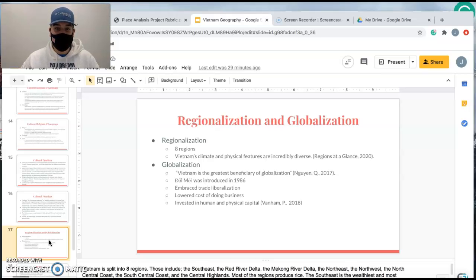Regionalization, there's 8 regions. Vietnam's climate and physical features are incredibly diverse. And globalization, Vietnam is the greatest beneficiary of globalization. They embraced trade liberalization, lowered costs of doing business, and invested in human and physical capital.